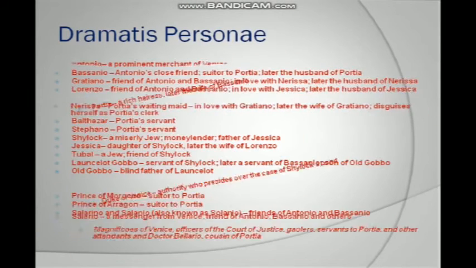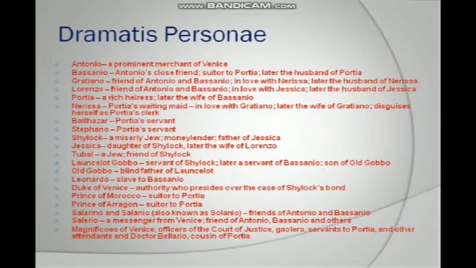Dramatis personae. Antonio, a prominent merchant of Venice. Bassanio, Antonio's close friend, suitor to Portia, later the husband of Portia. Gratiano, friend of Antonio and Bassanio, in love with Nerissa, later the husband of Nerissa. Lorenzo, friend of Antonio and Bassanio, in love with Jessica, later the husband of Jessica. Portia, a rich heiress, later the wife of Bassanio. Nerissa, Portia's waiting maid, in love with Gratiano, later the wife of Gratiano, disguises herself as Portia's clerk.